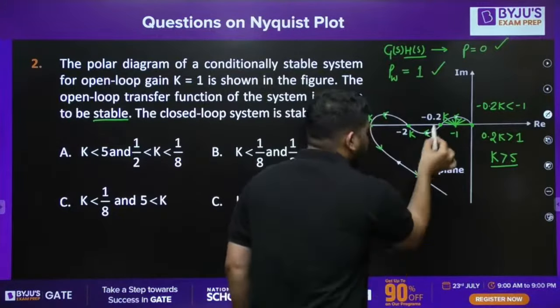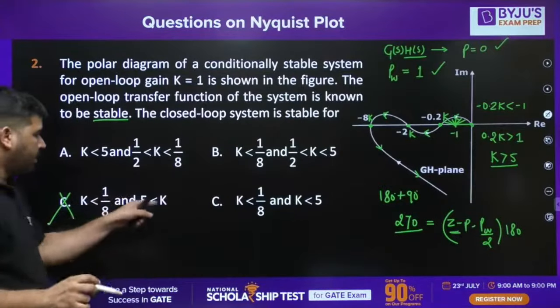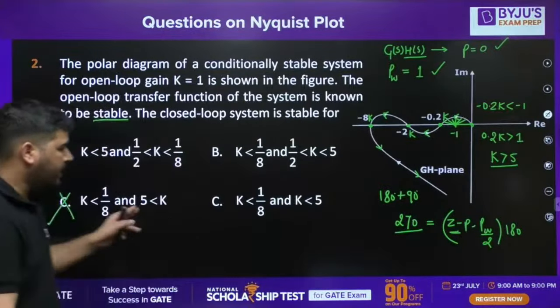Or you can apply that formula, the net value equals z minus p minus pw by 2, into 180. Using this formula, you will find that z will be some positive number, so the system will be unstable. So at this point, the system is unstable. So this cannot be the correct answer.